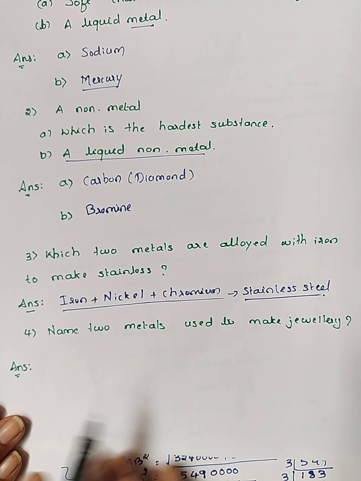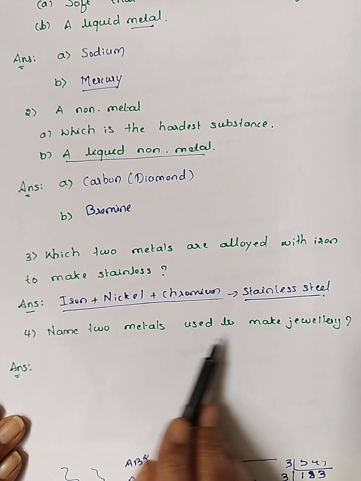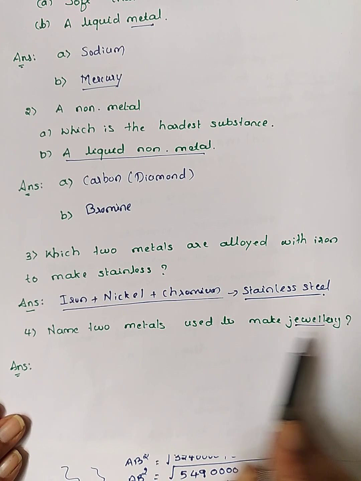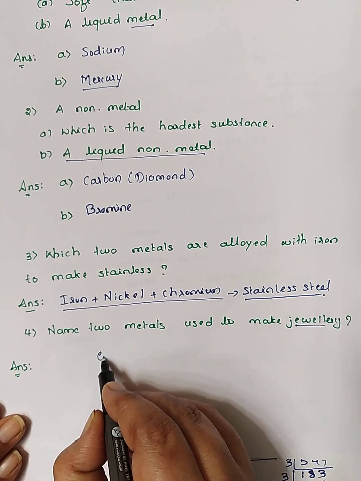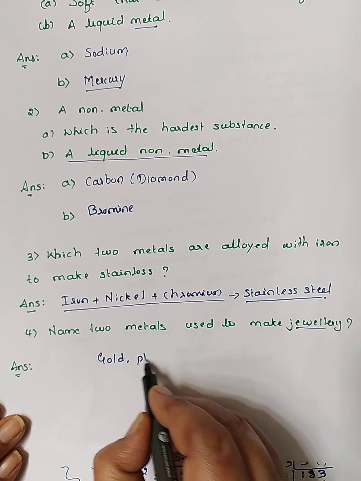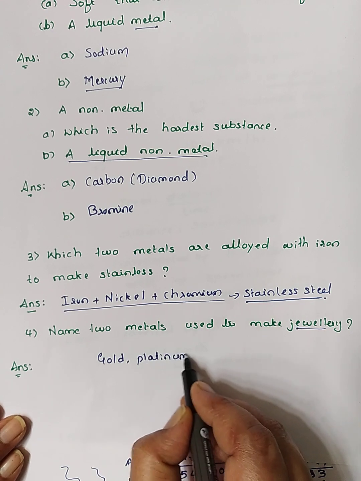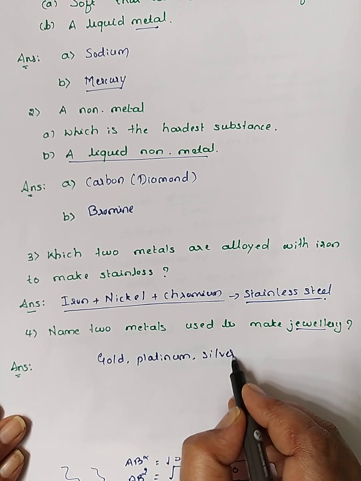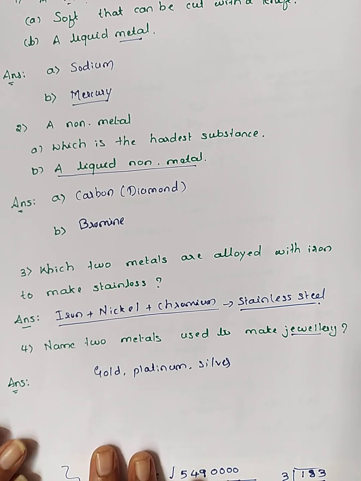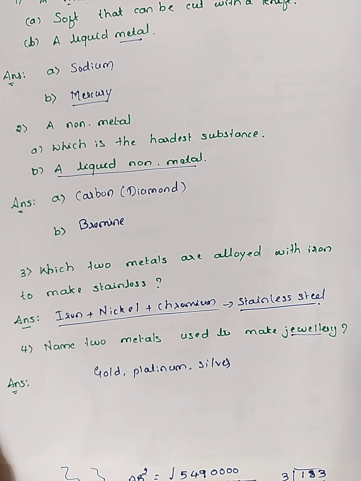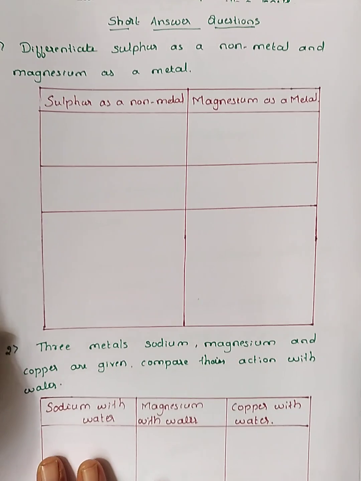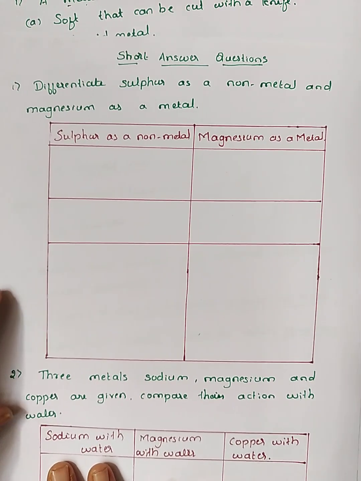And the fourth question is an important one. Name 2 metals used to make jewelry. So this is very easy. Gold and platinum. You may write silver. Any 2 you may write. And the next questions are short answer questions. These are 2 marks questions.